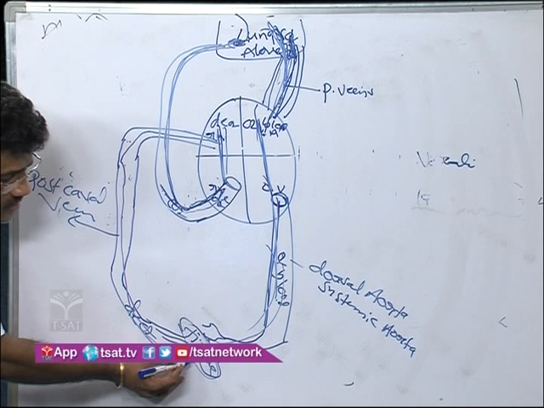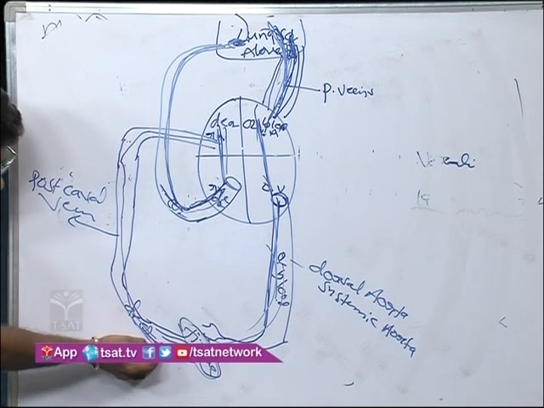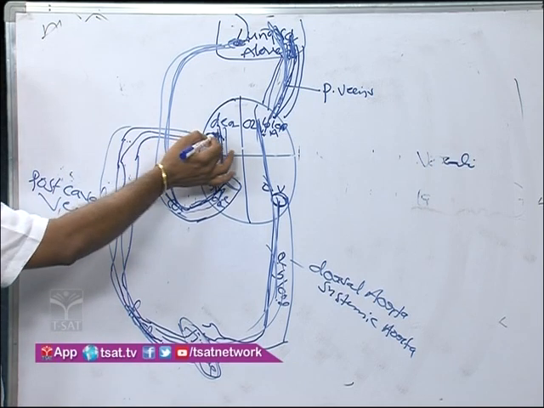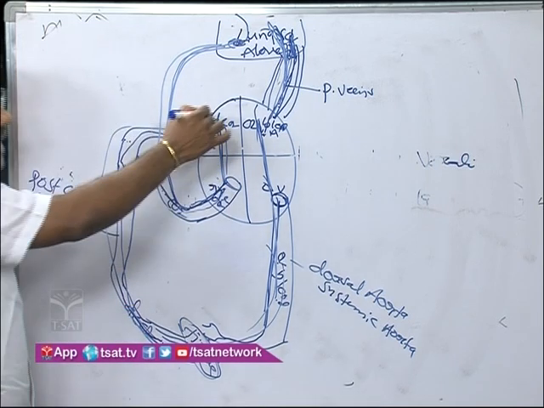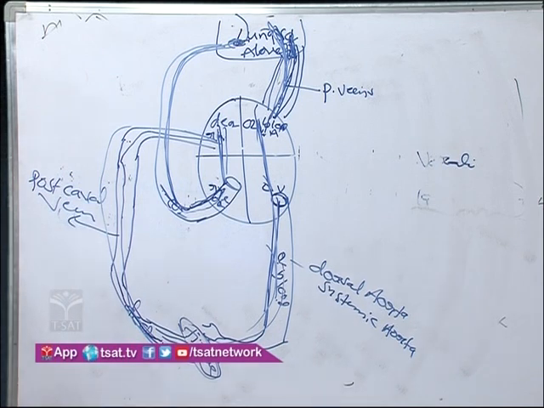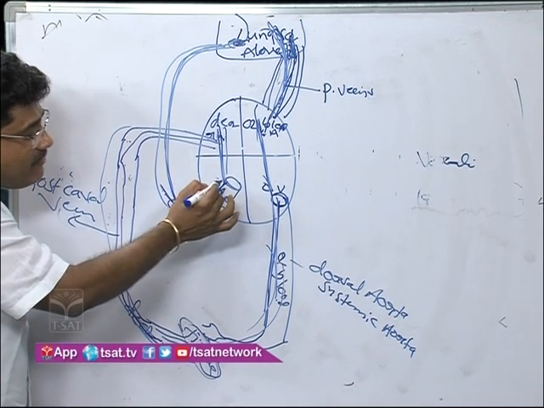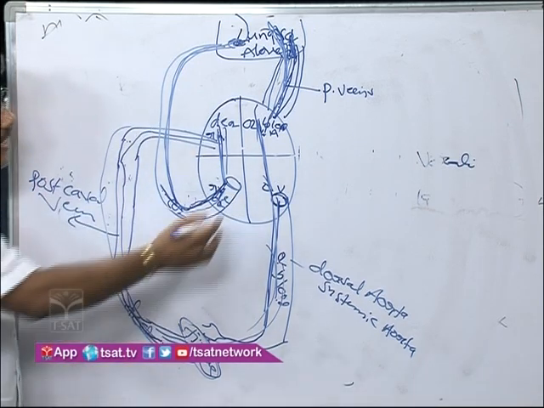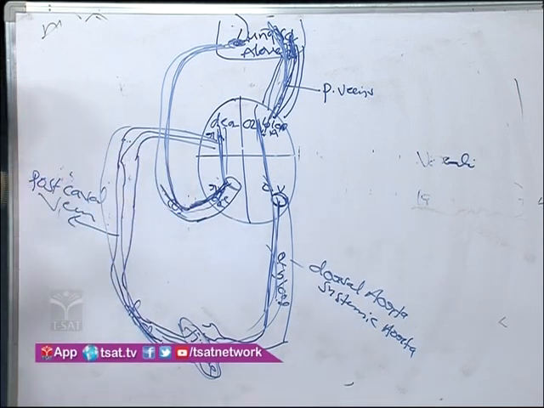From the tissues, carbon dioxide is released. This carbon dioxide is carried by the post-caval vein. The post-caval vein opens into the right atrium. Means the right side chambers have the deoxygenated blood. So the right ventricle also has the deoxygenated blood. From the right ventricle, the pulmonary aorta arises.